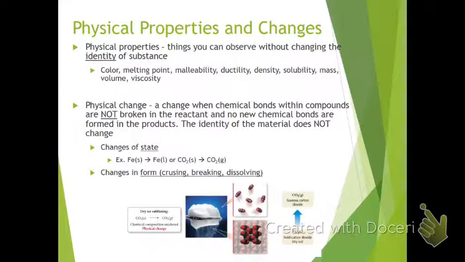So here we can see our dry ice subliming again. Remember, subliming is when we go from a solid directly to a gas without passing through the liquid phase. If we look at that little picture there, we can see those red and black carbon dioxide molecules have not changed. Bonds were not broken. We just spread out the spacing in between them, therefore changing the state of matter.